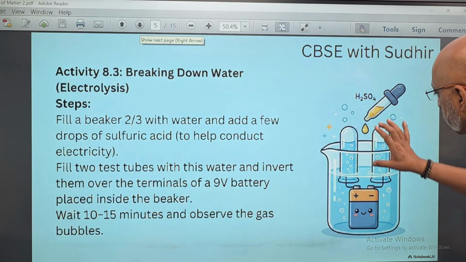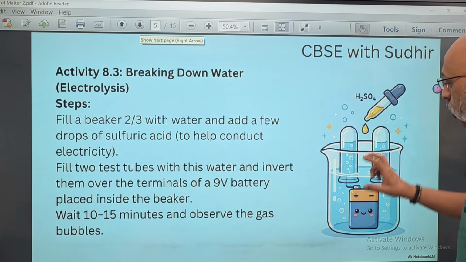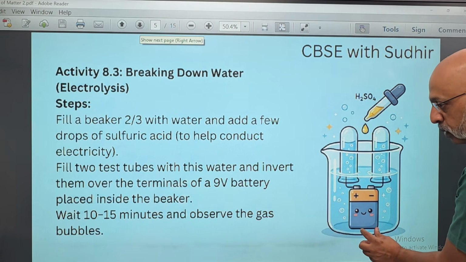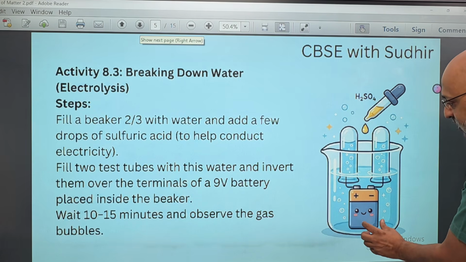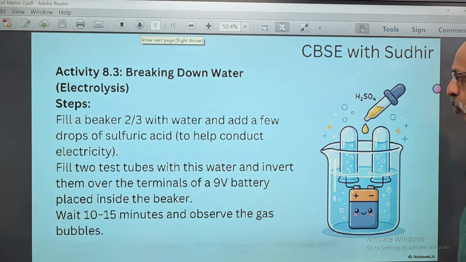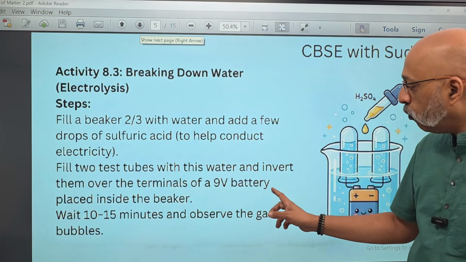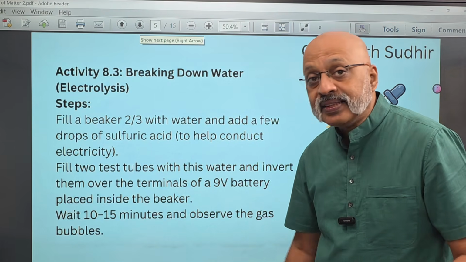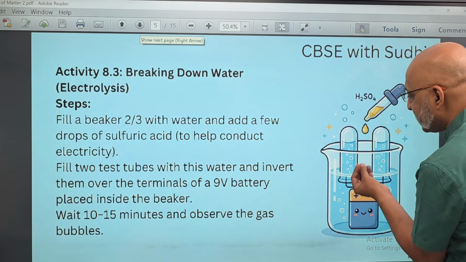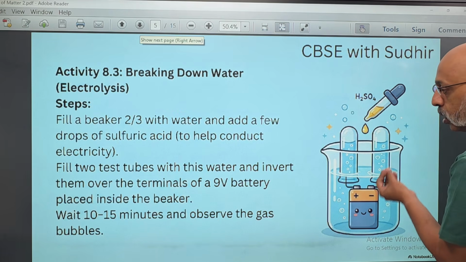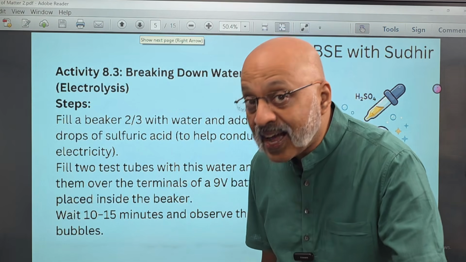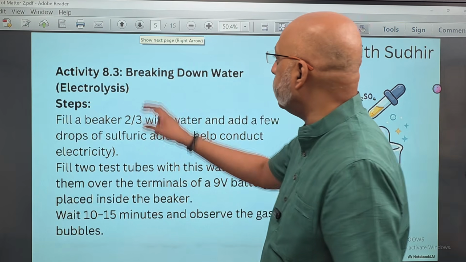Fill 2 test tubes. Now there are these 2 test tubes which are there with this water and invert them over the terminals. There is a battery which has been put inside the beaker, and it has been connected to these 2 test tubes, right? Over the terminals of a 9-volt battery placed inside the beaker. Then you wait for 10 to 15 minutes and observe the gas bubbles. There will be these gas bubbles which will be formed in the 2 test tubes. Okay, this is what you will observe after about 15 minutes. Do this activity in your chemistry lab. It will be quite interesting.